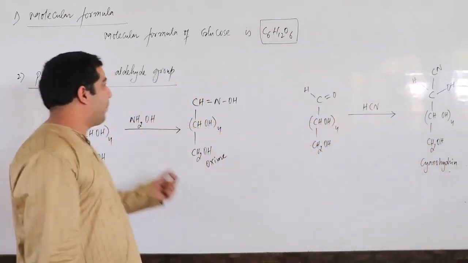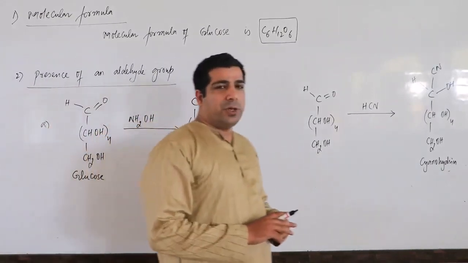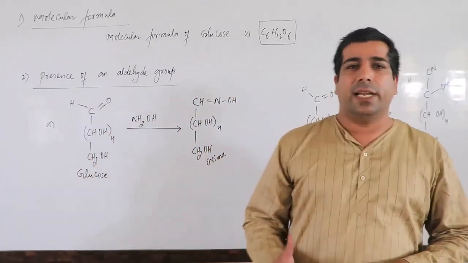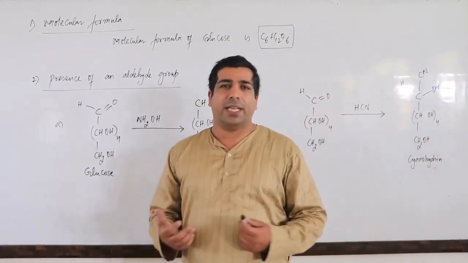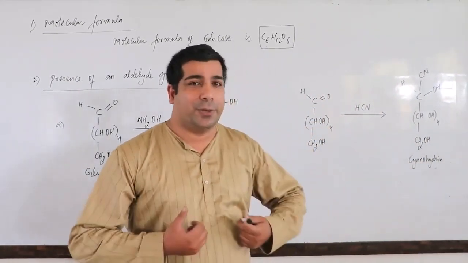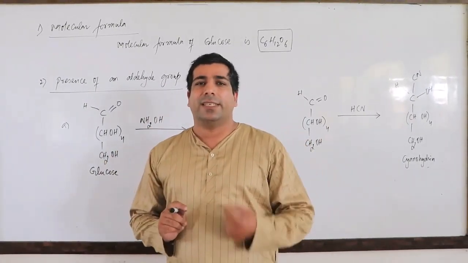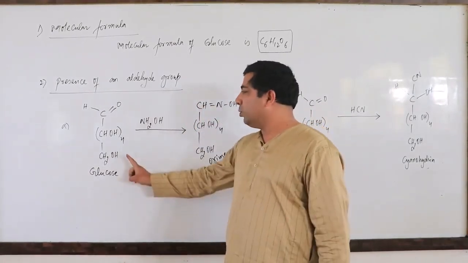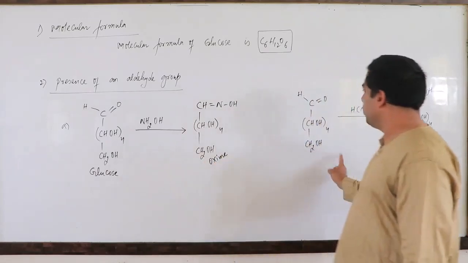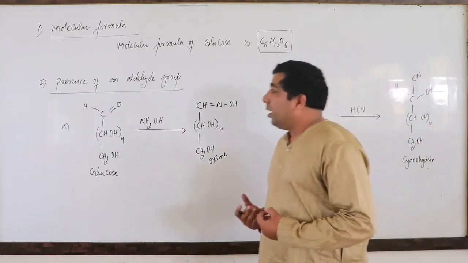Now the second point, the presence of an aldehyde group. We know that our glucose molecule contains an aldehyde group, but we have to show it. So what are the reactions by which we will find out that it contains an aldehyde group? First of all, I will take these two reactions.